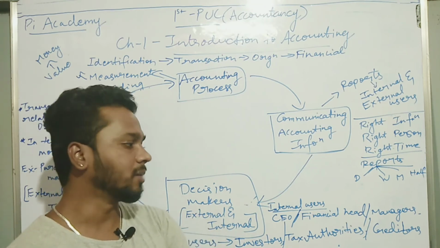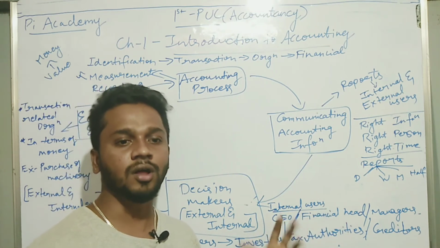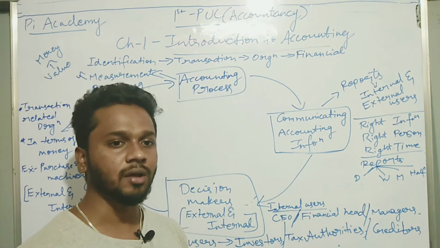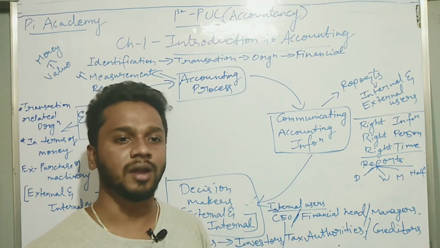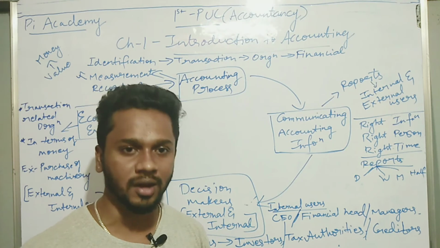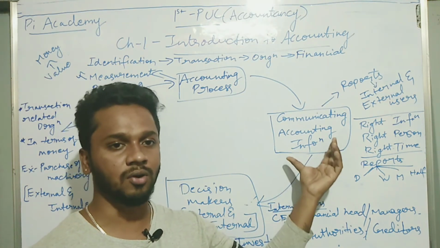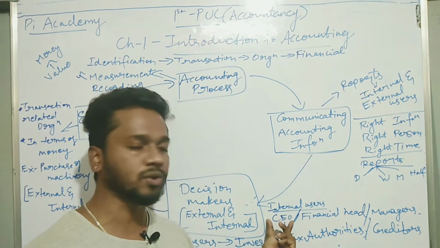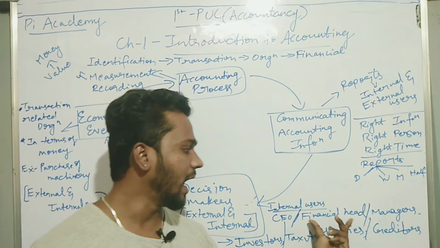Let me take an example of internal users. A CEO, a chief executive officer, or the head of a business needs to know the accounting information to check whether his business is going in the right way or not. So the CEO, or the head of a company, is also called an internal user. And the financial head.